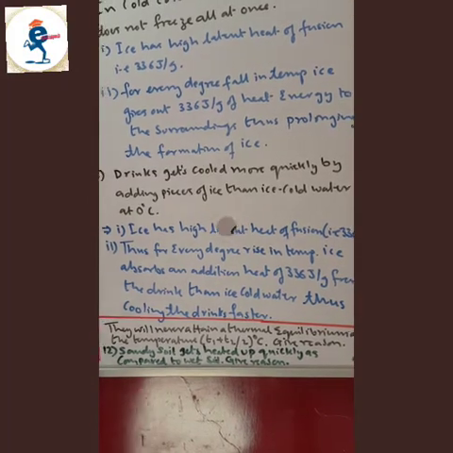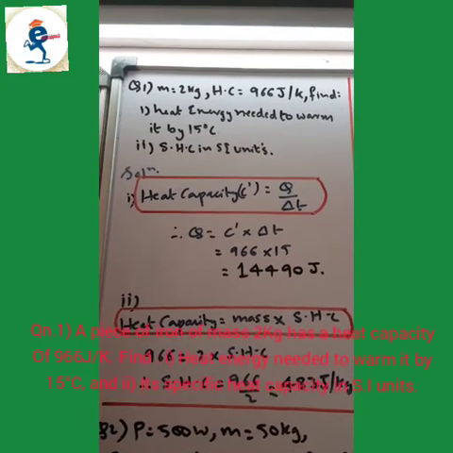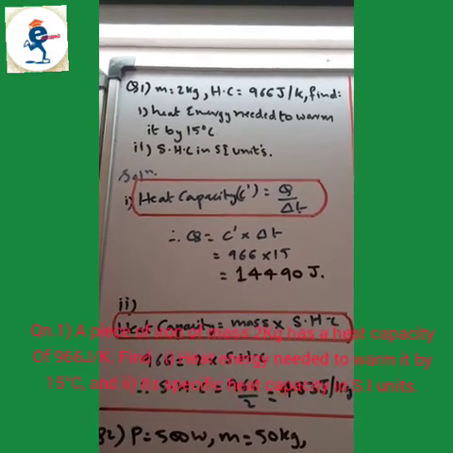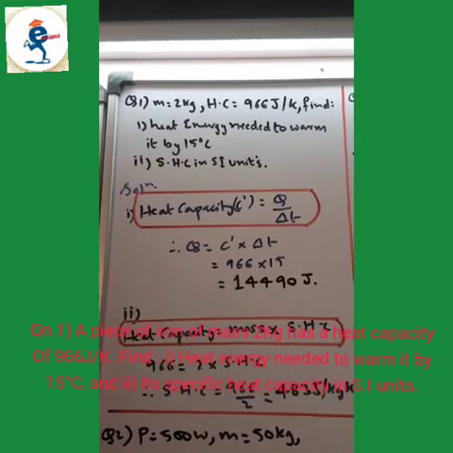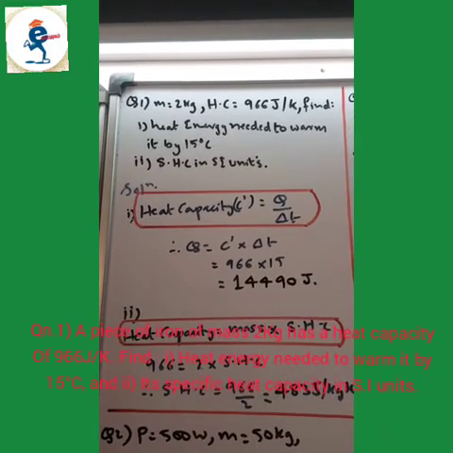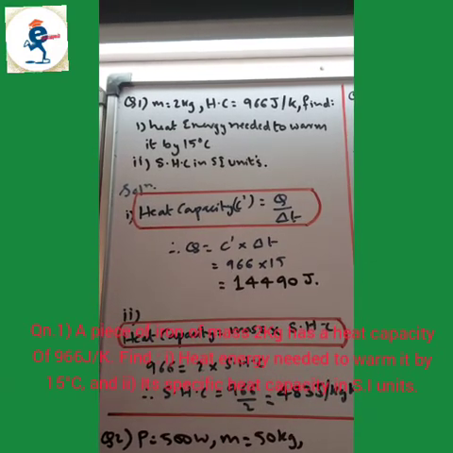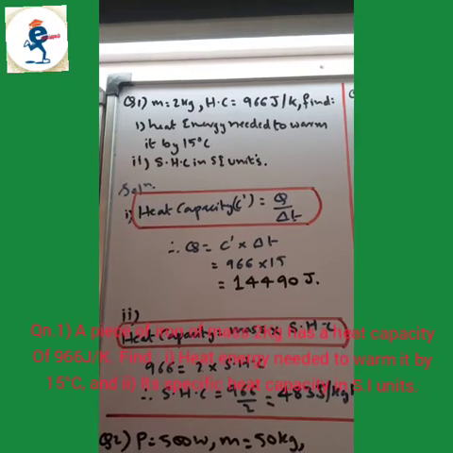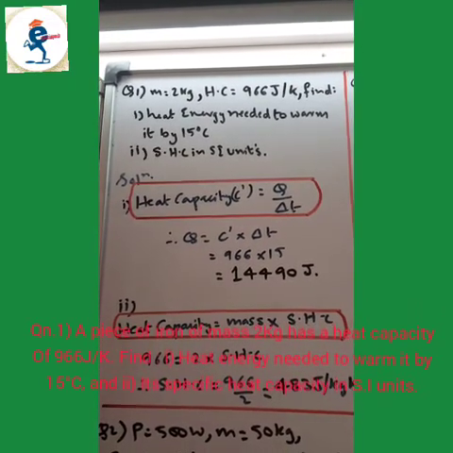Start with the first numerical of calorimetry. The question is, a piece of iron of mass 2 kg has a heat capacity of 966 joules per Kelvin. Find first, heat energy needed to warm it by 15 degrees Celsius. Second, the specific heat capacity in SI units.